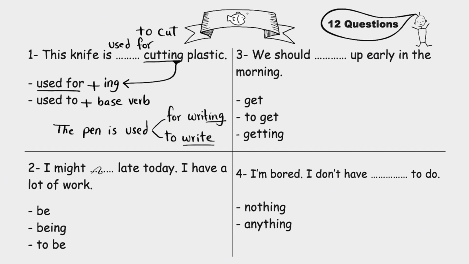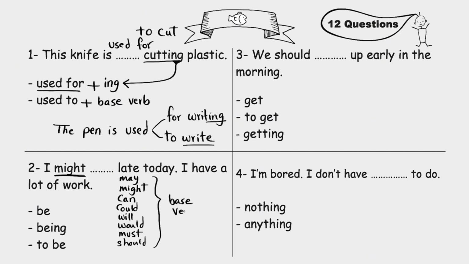I might blank late today. I have a lot of work. Be, being, to be. Might is a modal verb. May, might, can, could, will, would, must, should. These are all modal verbs and they're followed by the base verb.